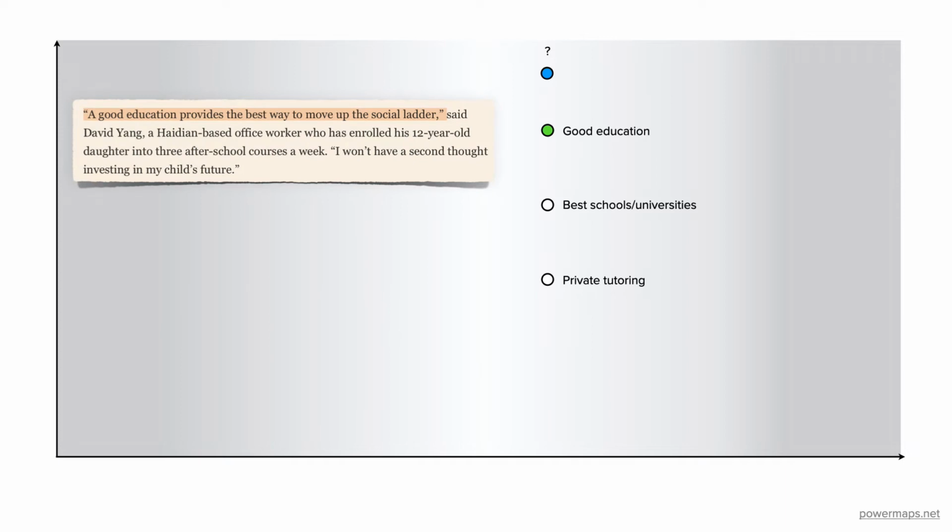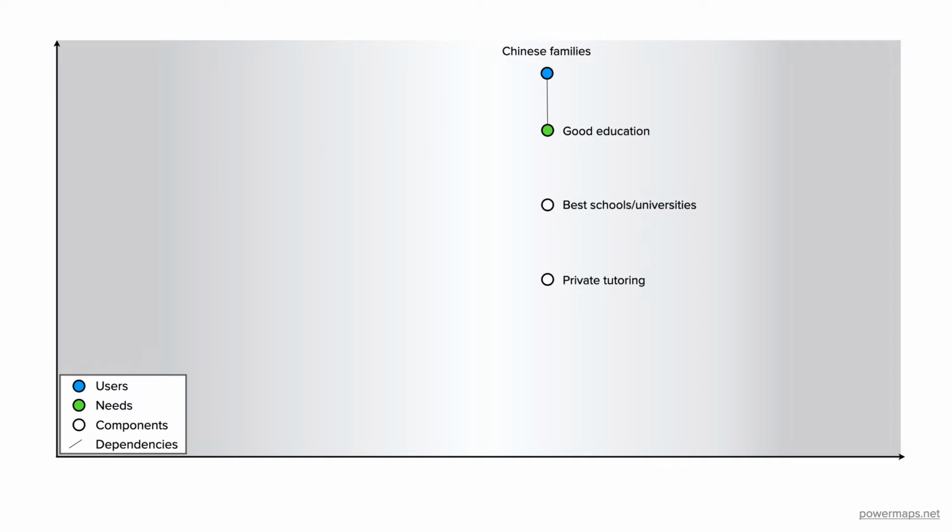The article explains that many Chinese parents believe that a good education is the best way to move up the social ladder. So who needs their children to receive a good education? Chinese families. And so we're making Chinese families our users in this map. And for that, families need to get their children into the best schools and universities. Today, that means paying for private tutoring.